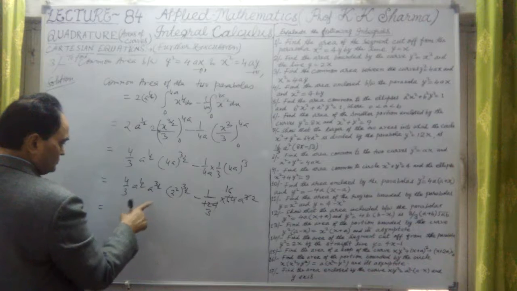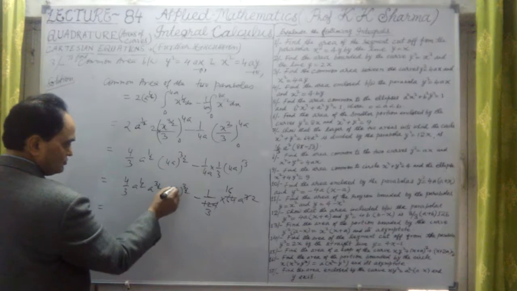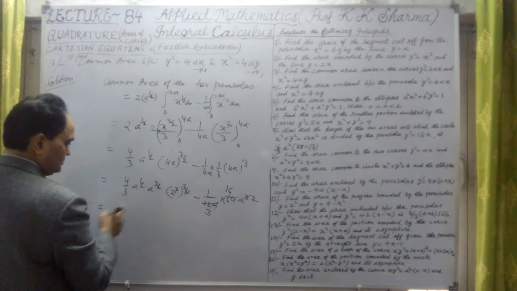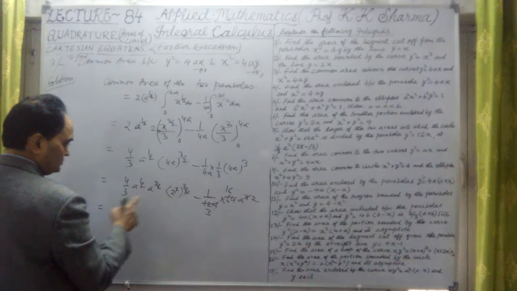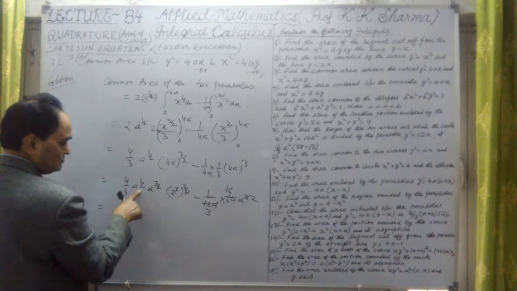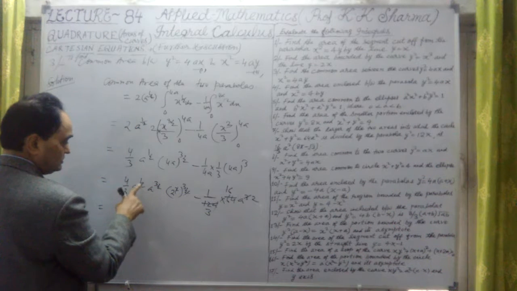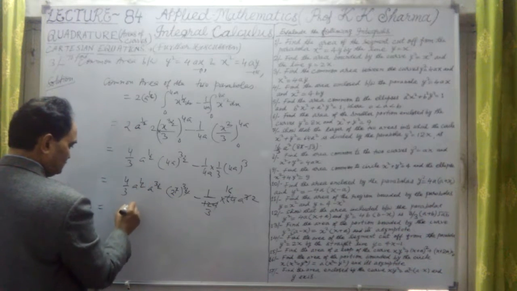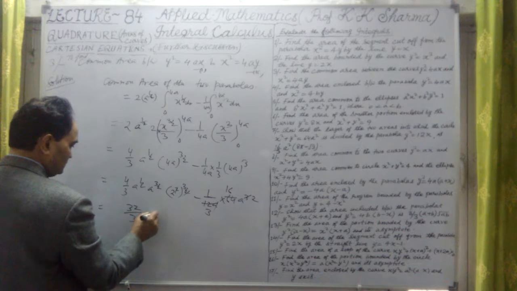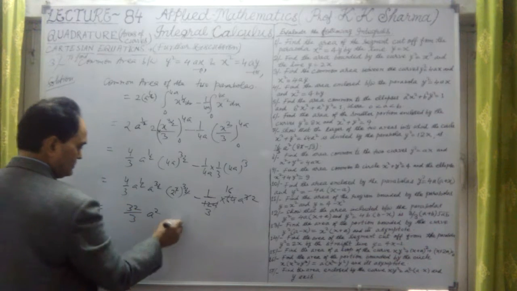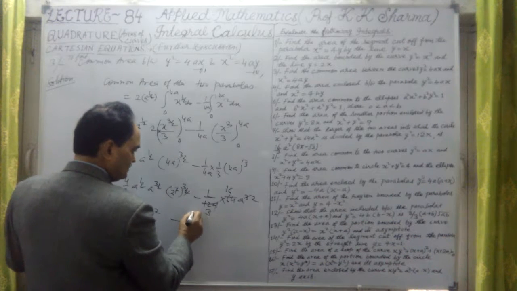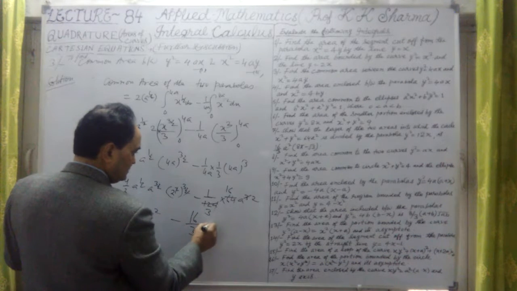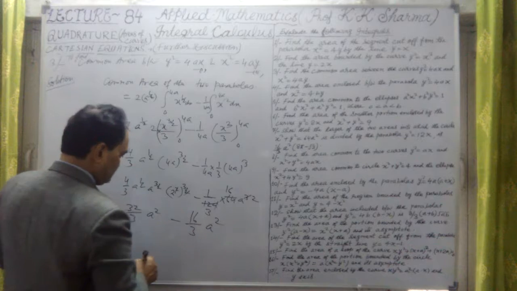And now what about this one? This is 8. For this 2 to cancel out, 2 raised power 3 is 8. 2 into 2 into 2 3 times, that means 8. And this a raised power half plus a raised power 3 by 2 is a raised power 4 by 2, that means 2 a square. So 8 4 is 32. 32 upon 3 into a square minus, this is 16 upon 3 a square.